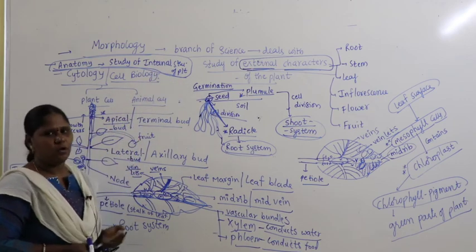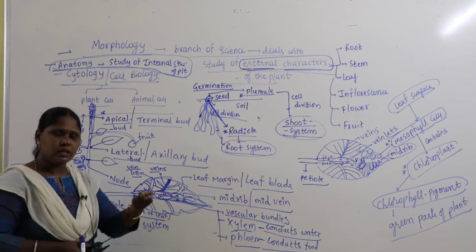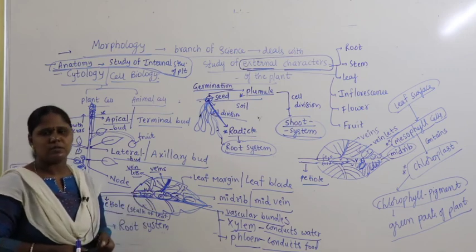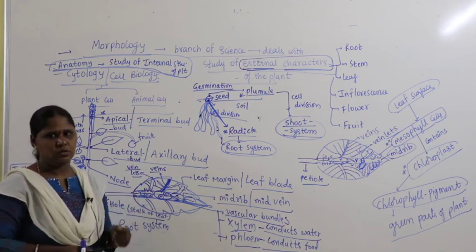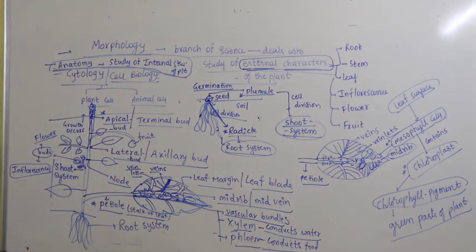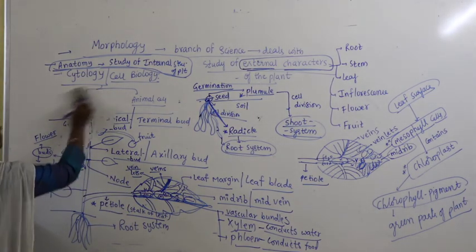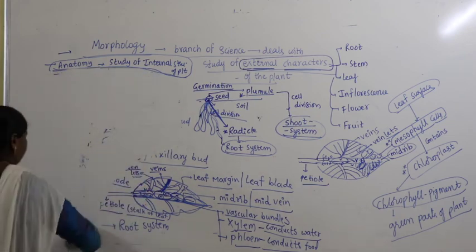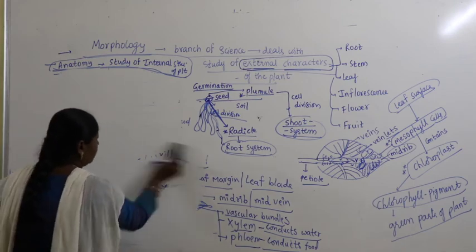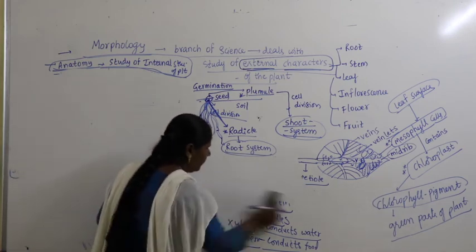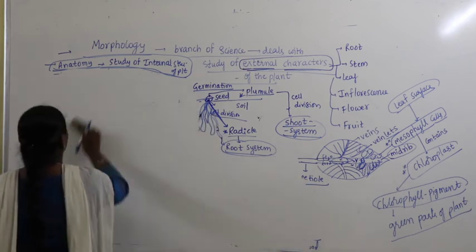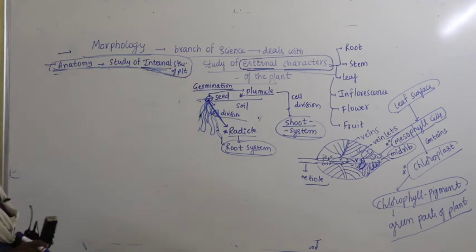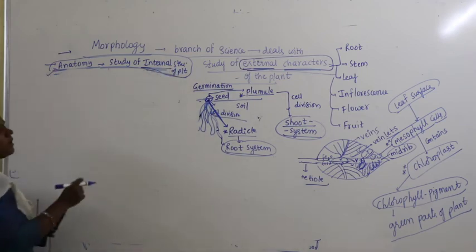Internally, the plant is made up of what? Inside the stem, if you take a cutting of the stem or of the root, you know that generally the living organism is made up of cells and tissues, right? So what is this internal structure? We are discussing the internal structure of the plant. The study of internal structure is a branch called anatomy.